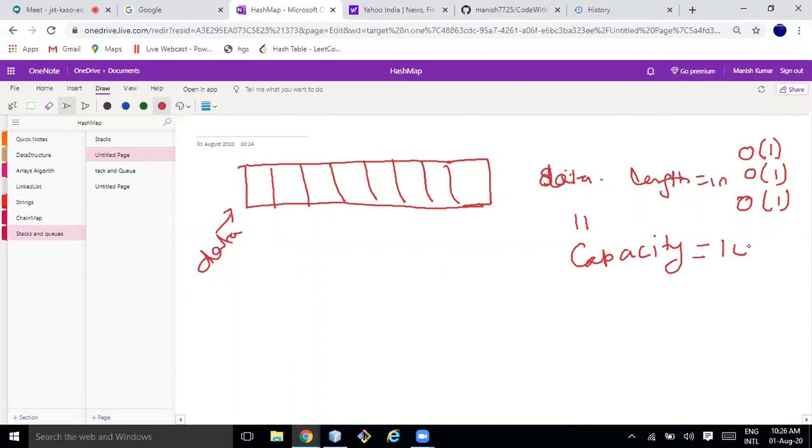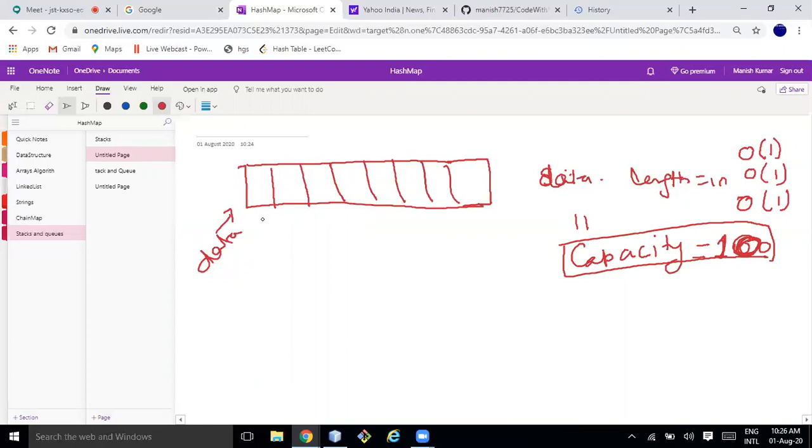Suppose the capacity is 100, or for a smaller example, let's say the capacity is 10.